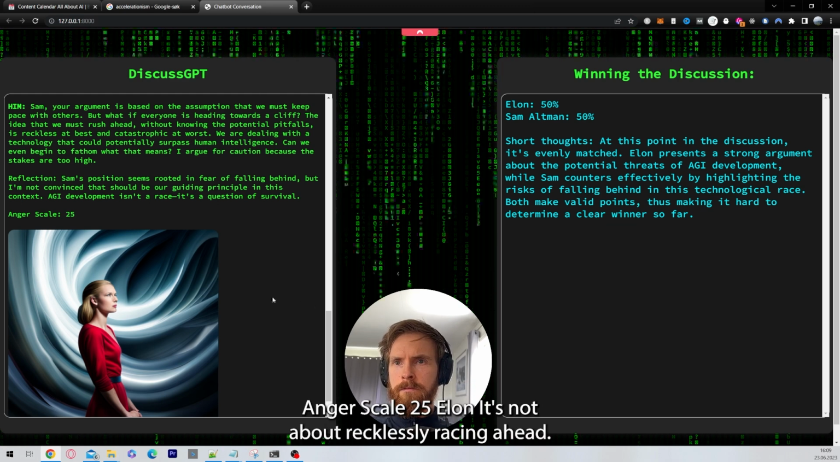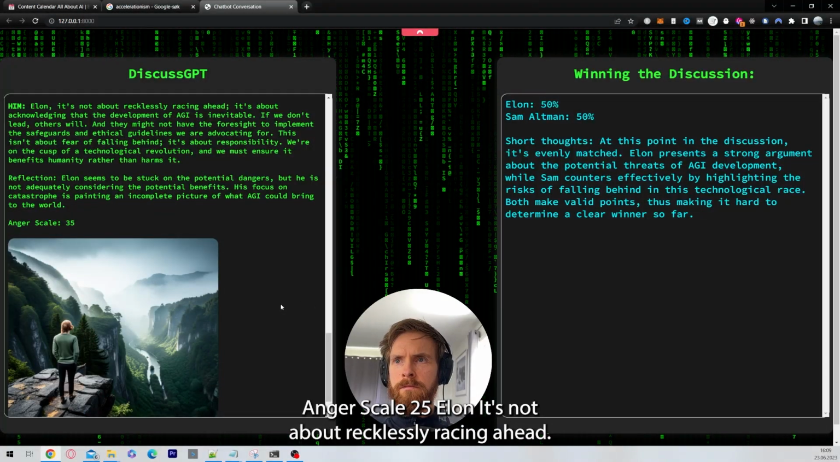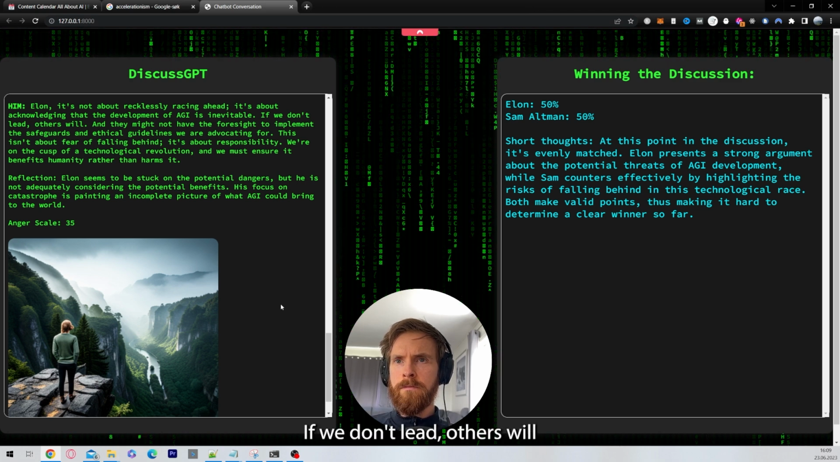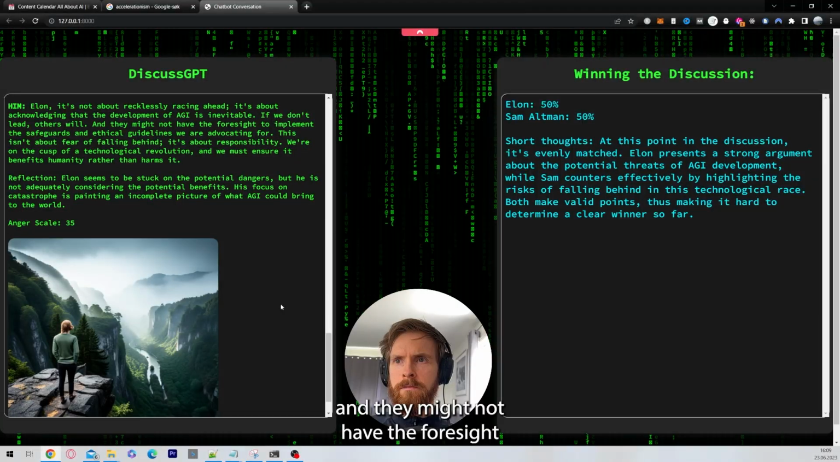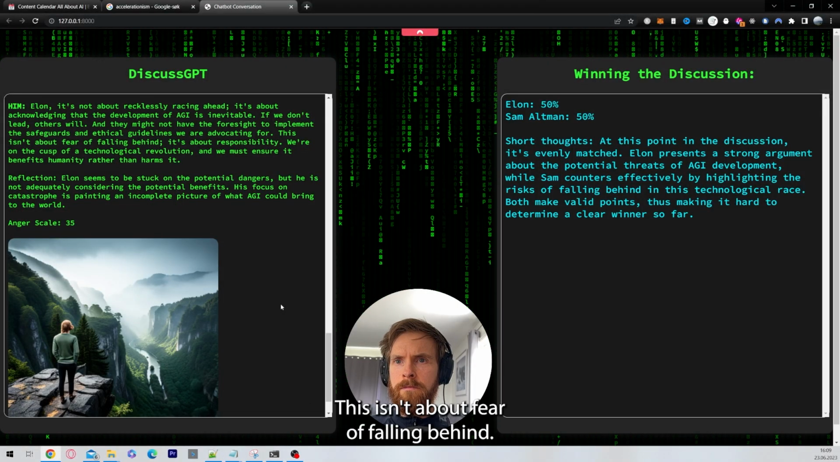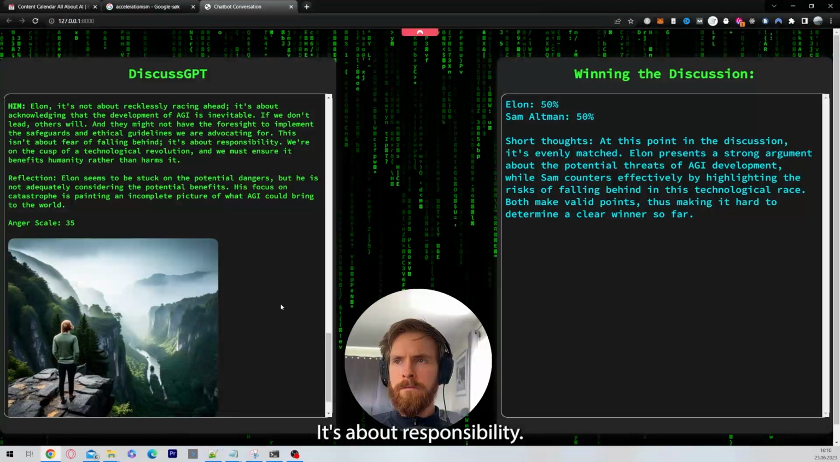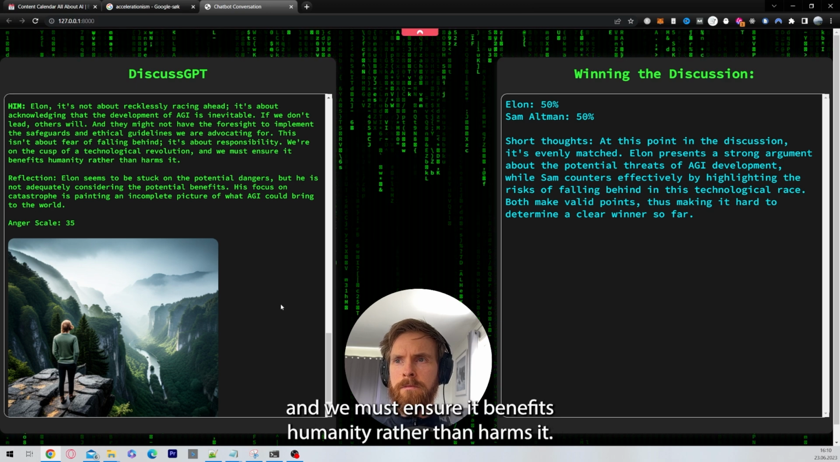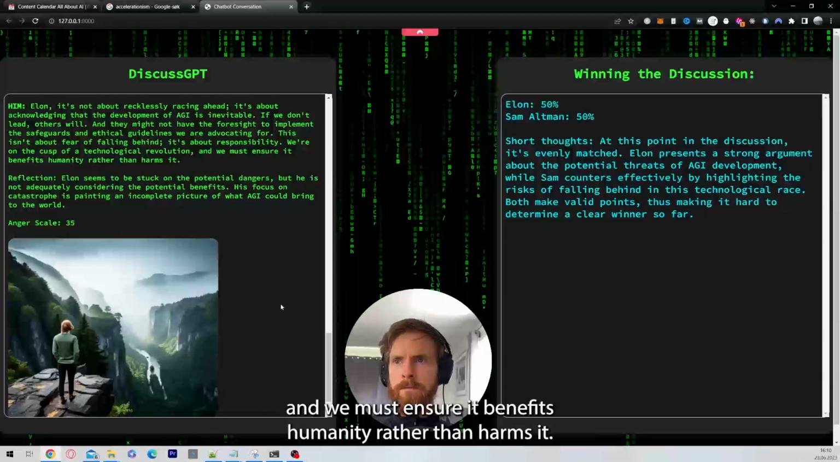Anger scale, 25. Elon, it's not about recklessly racing ahead, it's about acknowledging that the development of AGI is inevitable. If we don't lead, others will, and they might not have the foresight to implement the safeguards and ethical guidelines we are advocating for. This isn't about fear of falling behind, it's about responsibility. We're on the cusp of a technological revolution, and we must ensure it benefits humanity rather than harms it.